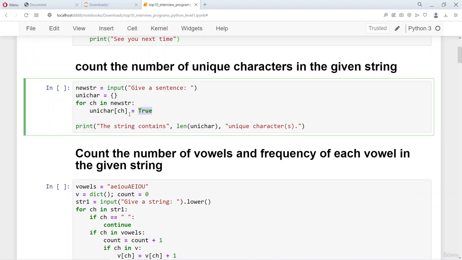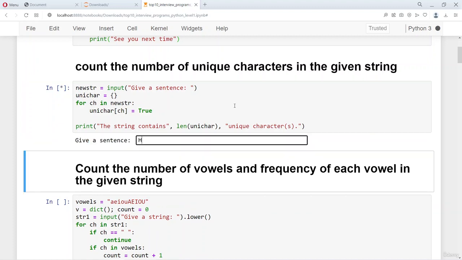So it has occurred once. Suppose a character occurs twice or thrice, it's again overwritten as true. So it doesn't change the fact that it has occurred. Even if a character has occurred 3 times, the true boolean is overwritten, and therefore it is considered as one character. Finally, we find the length of unique characters, how many key values are there in the dictionary. We find that out and then print it, and that many unique characters are present in the given string.